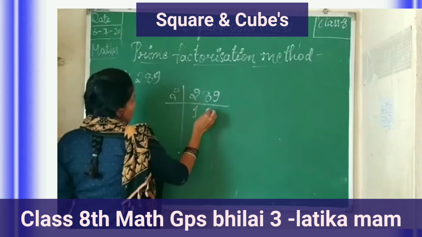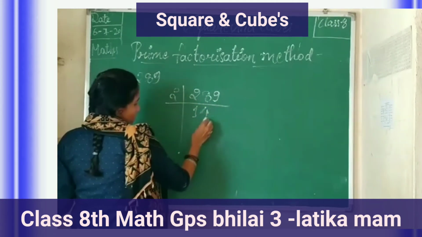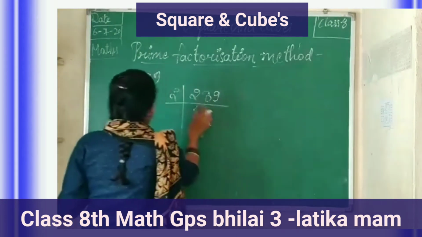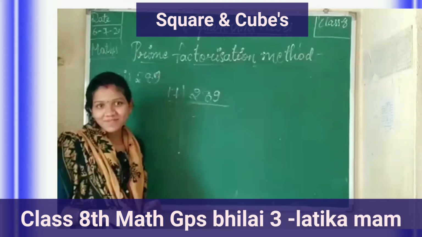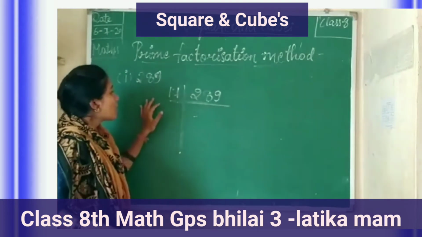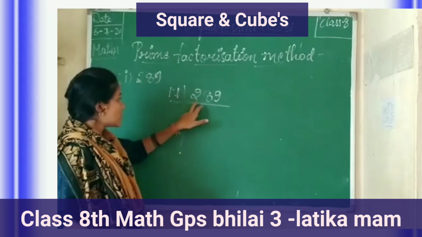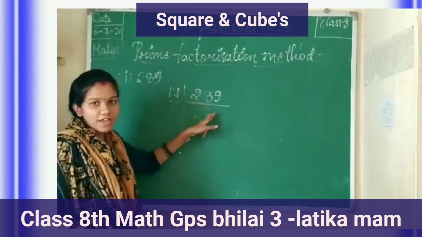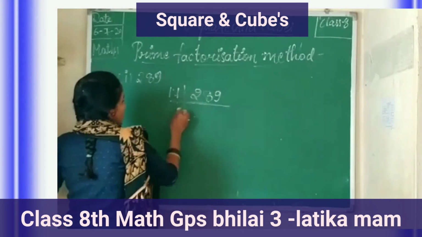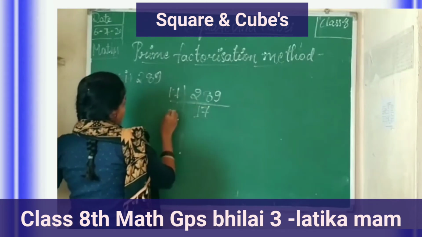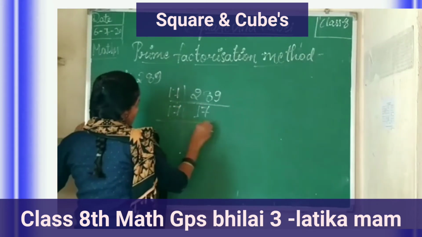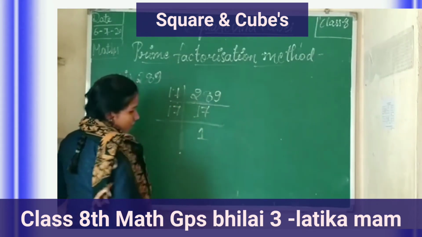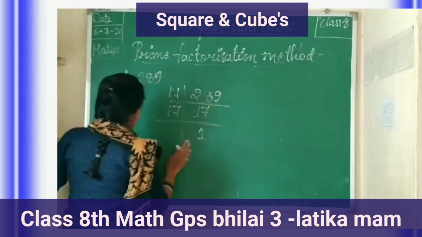289. 2 ones are 2, 2 fours are 8. By the division method, you can divide 289 by 17 because 9 is an odd number. 17 sevens are 289 and 17 ones are 17.